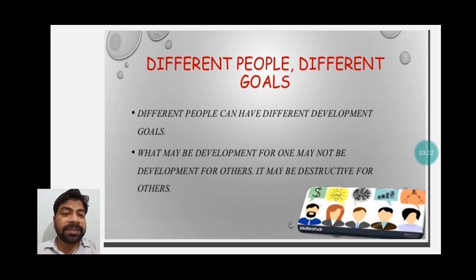Suppose, generally we read the example of the construction of a dam and the cutting down of valuable trees from the forest. That somehow leads to destruction, and that affects the life of the people who are living over there. So our requirement of the trees for the development process can lead to destruction for others.